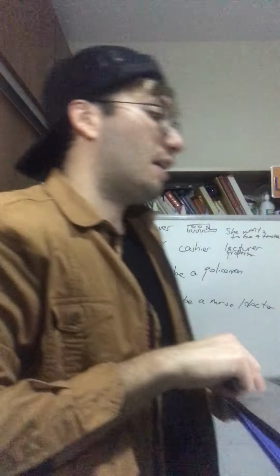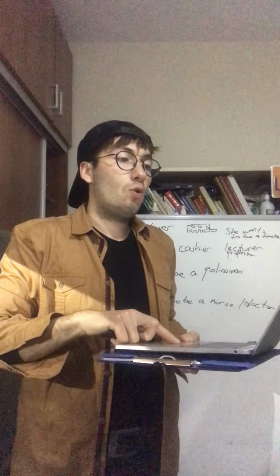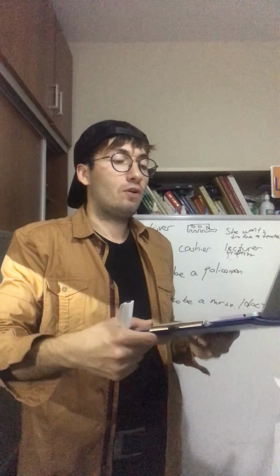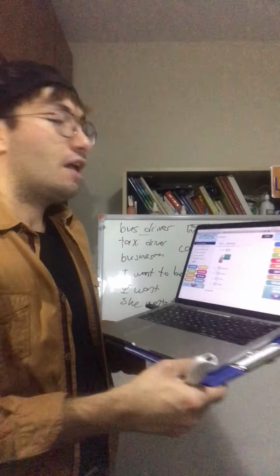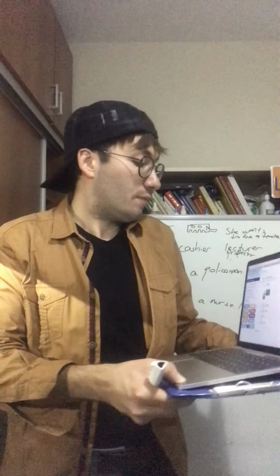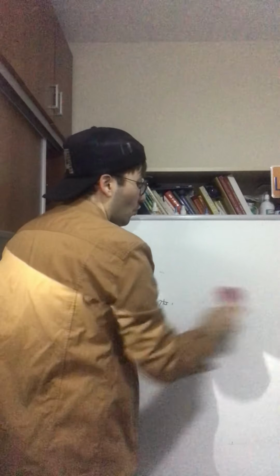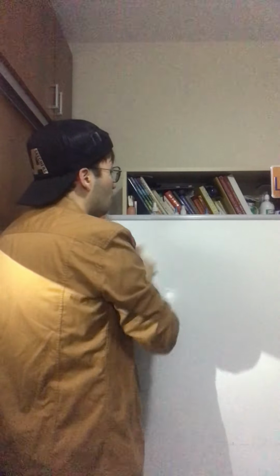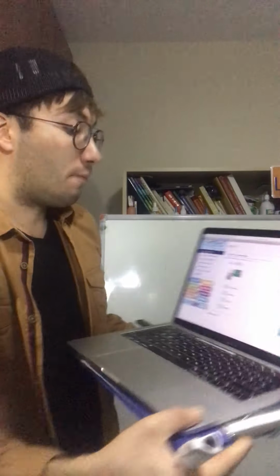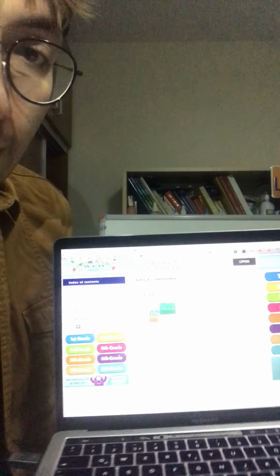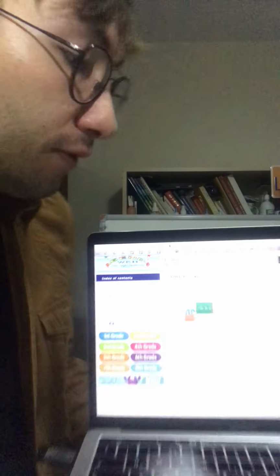Okay, dear my students, we have already learned all the words, and now it's exercise time. I will show you a picture, dear my friends, and every picture has 4 choices, and you will distinguish what the job is.